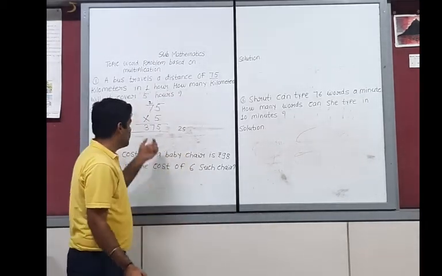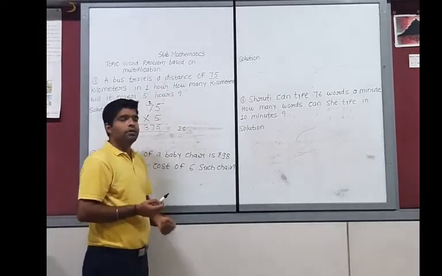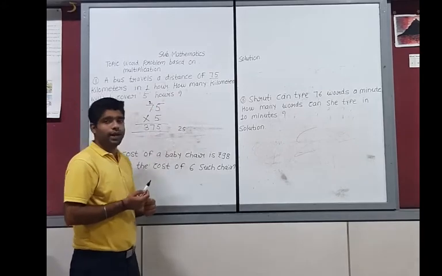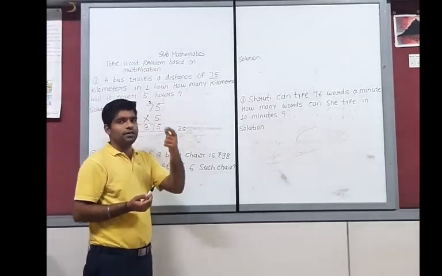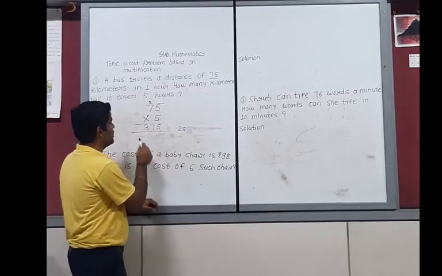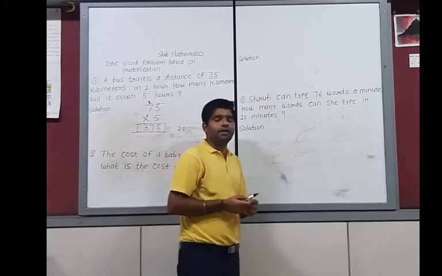Once again I repeat this calculation part. 5 fives are 25, so write 5 and carry 2. 5 sevens are 35, and 35 plus 2 is 37. This is our final answer. Okay. So 375 is the final answer.